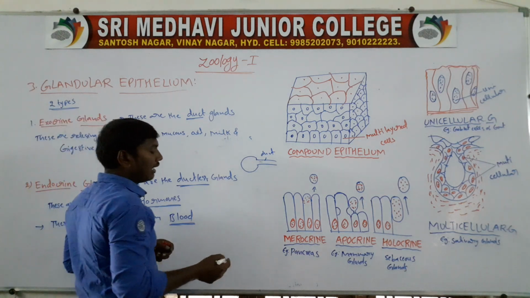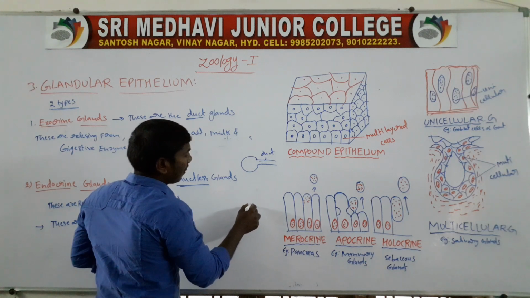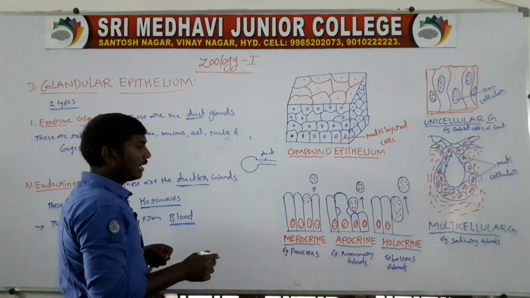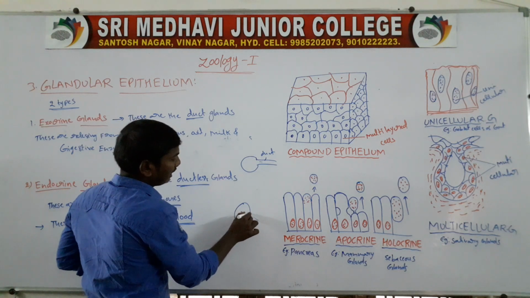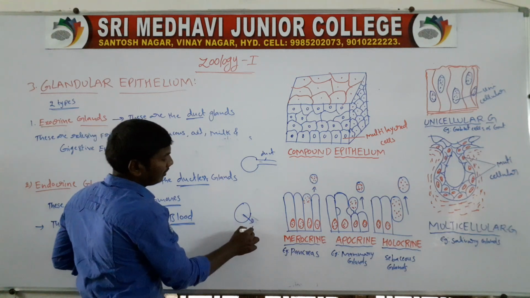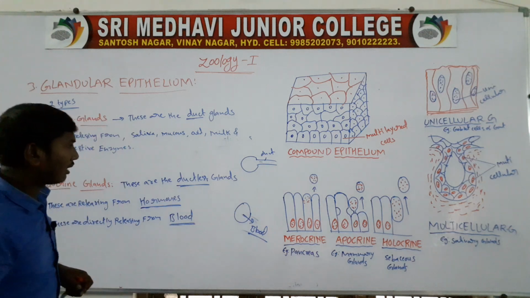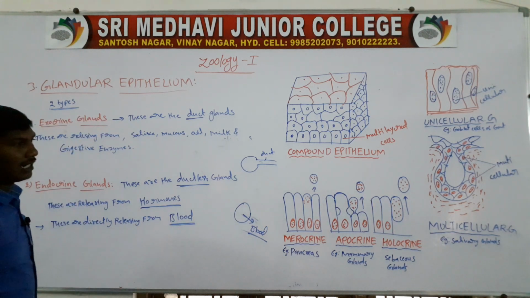Next one, endocrine glands. Endocrine glands means, for example, the pituitary gland, adrenal gland, thyroid gland. They are all glands, but there are no ducts. They directly release into the blood. So the blood transfers it to the target organs. These are the exocrine glands and endocrine glands.